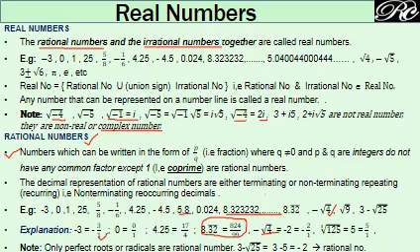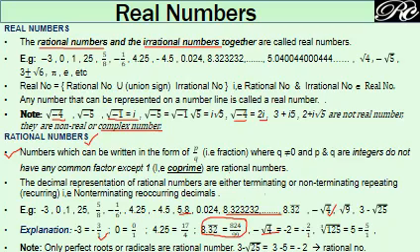Now let us continue with real numbers. We have just learned that real numbers include both rational and irrational numbers. So we have to go into rational numbers and irrational numbers. We must know the differences between rational and irrational numbers, and how to identify whether a number is rational or irrational. There are very few basic points. If you keep them in mind, you can easily identify whether a number is rational, irrational, or non-real.